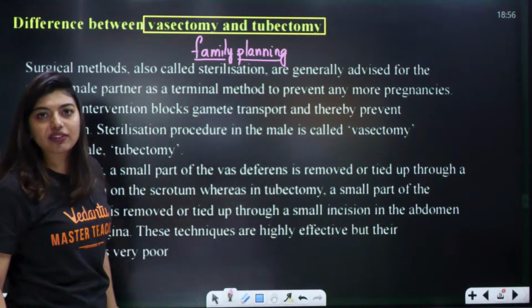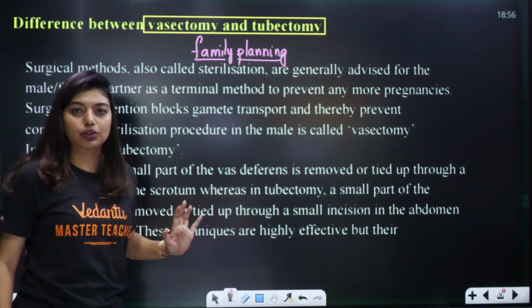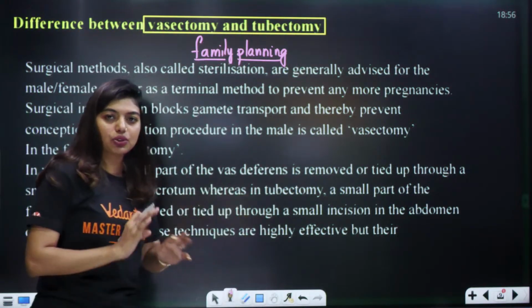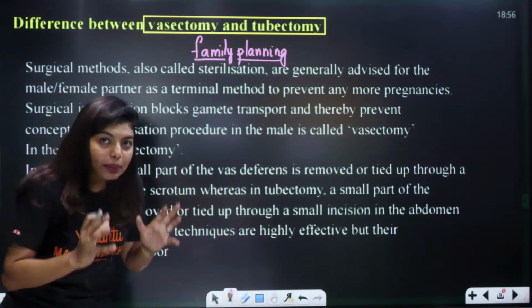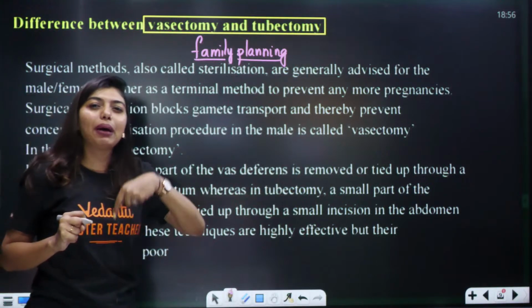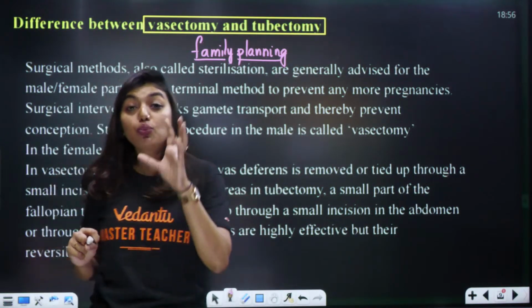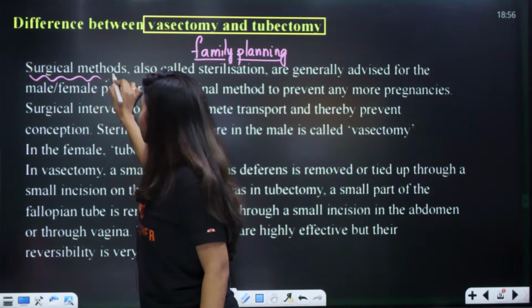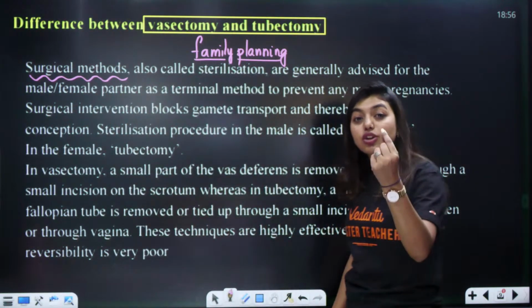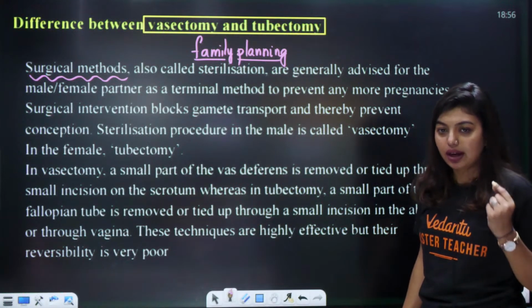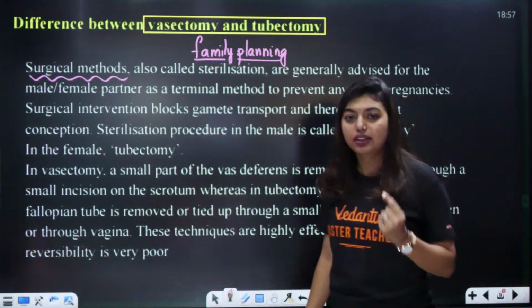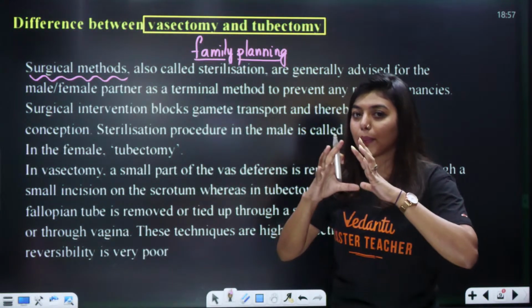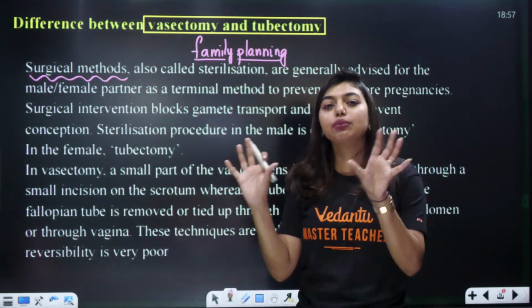Your parents also would have done family planning. They'll tell, okay, this is fine, we are 2, our kids are 2, family planning is done. For such people, barrier methods are not going to be a solution. So what will they do? Most of the couples do surgical methods. That kind of 2 surgical methods are called vasectomy and tubectomy. Did you understand? After family planning, we will do a surgical method where the couples have decided we do not want any more kids.